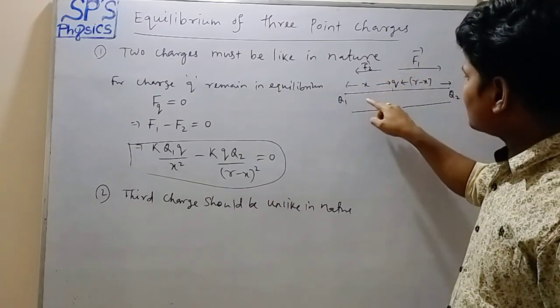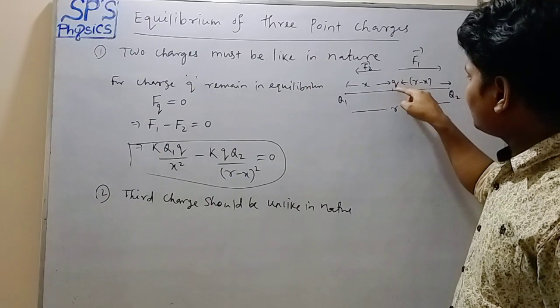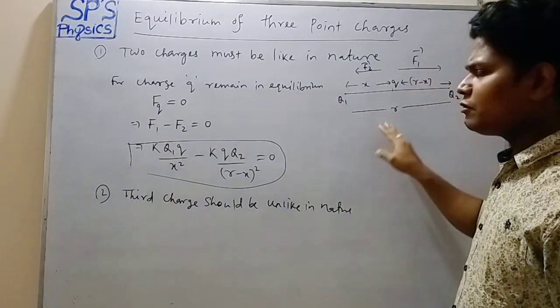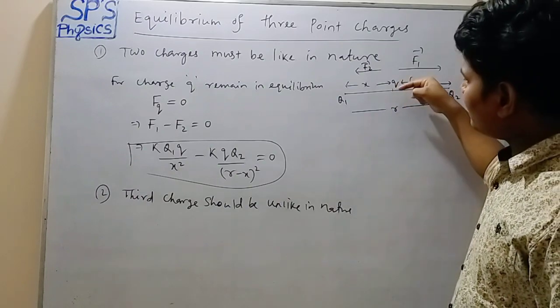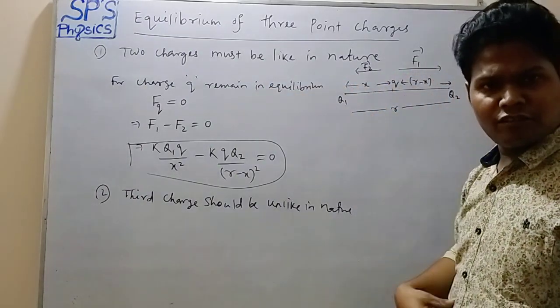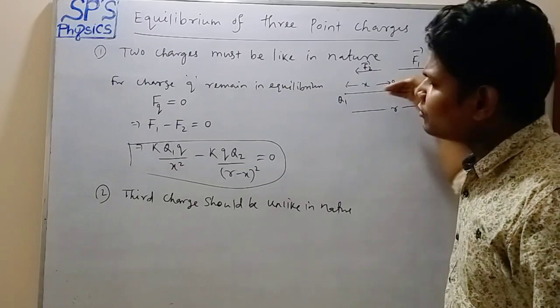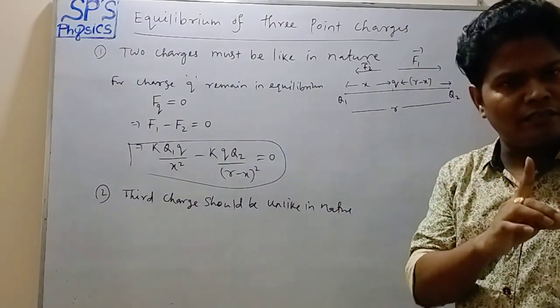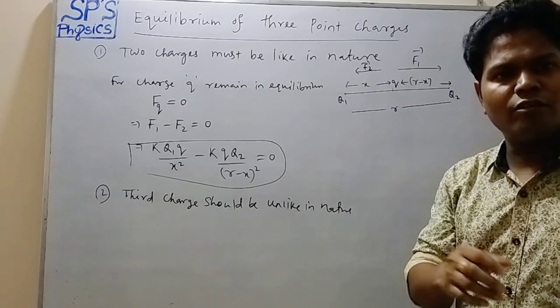So the force between q1 and q must be acting along this direction. And q1 and q2 are similar, so the force between them can also be acting along this direction. That means F1 and F2 are acting along the same direction. Same direction means the angle is how many degrees? 0 degrees.